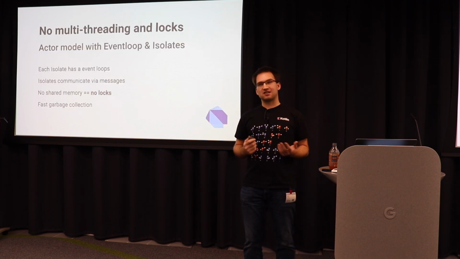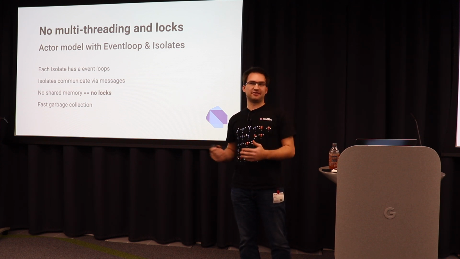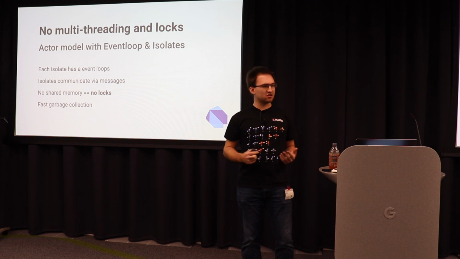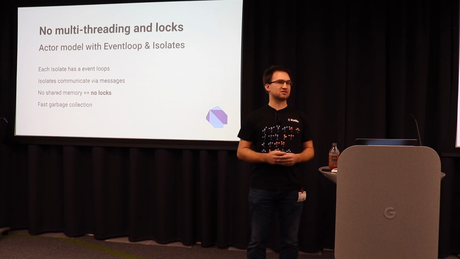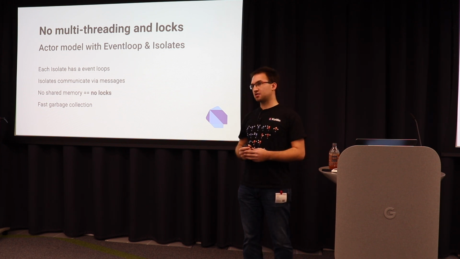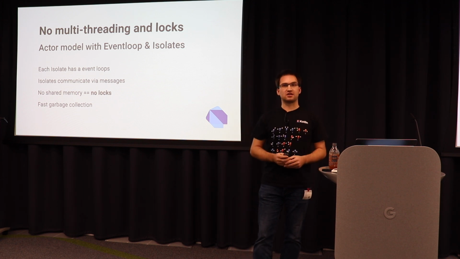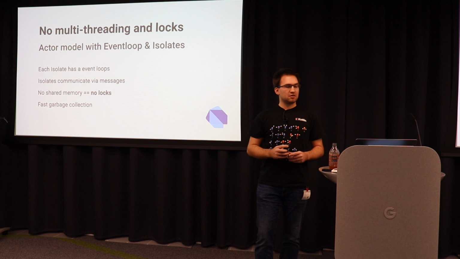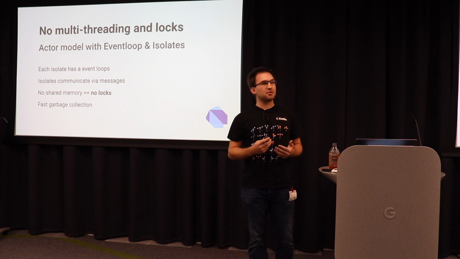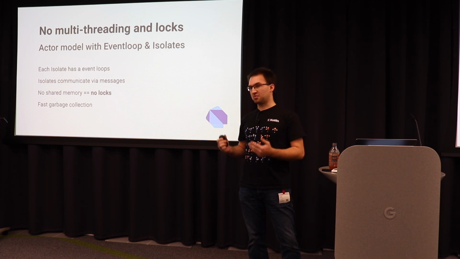Dart has another cool feature, and that's basically because it lacks a feature. It has no real access to threads. And the advantage of that is that there are no locks between multiple threads, and similar to JavaScript, there is an event loop going on, which handles all the asynchronous stuff. Because we have no locks and no threads, the garbage collector can be very well optimized, and this gives us very good performance.